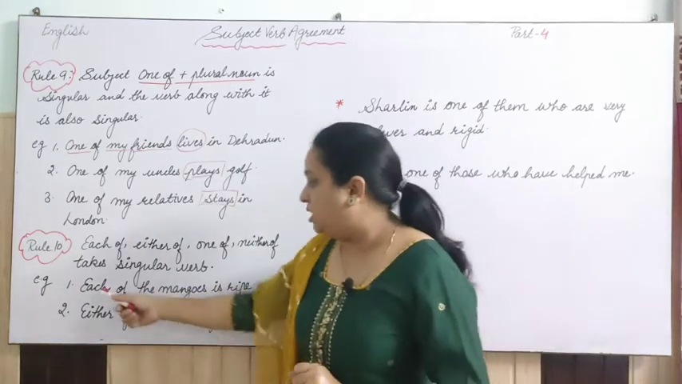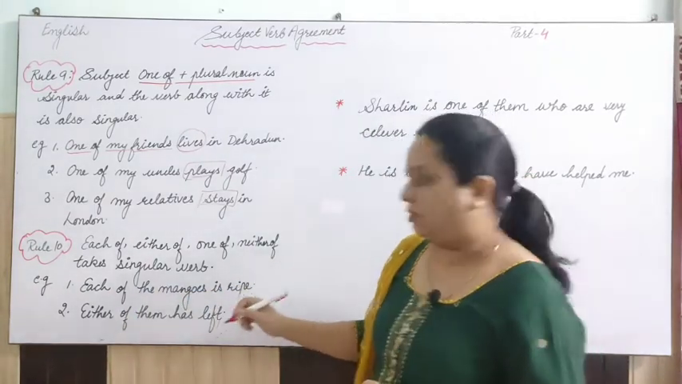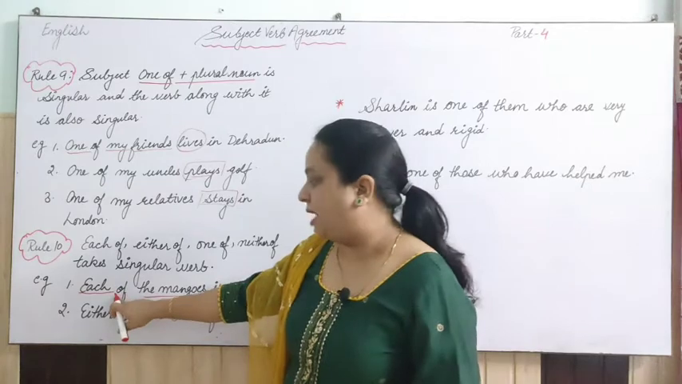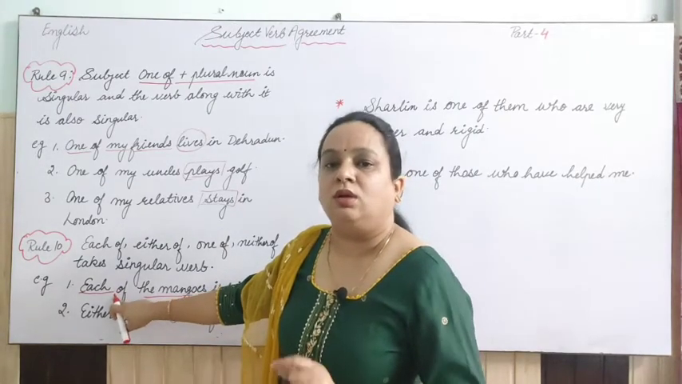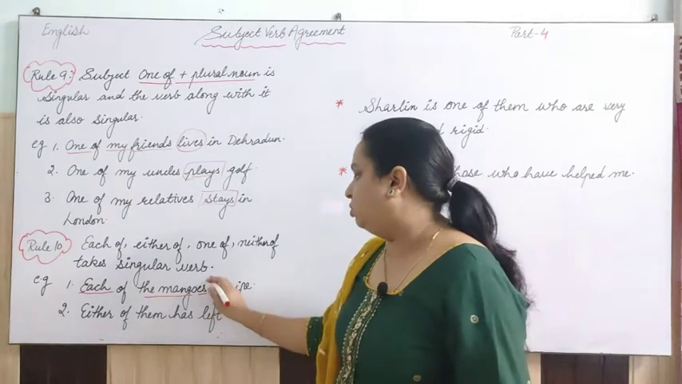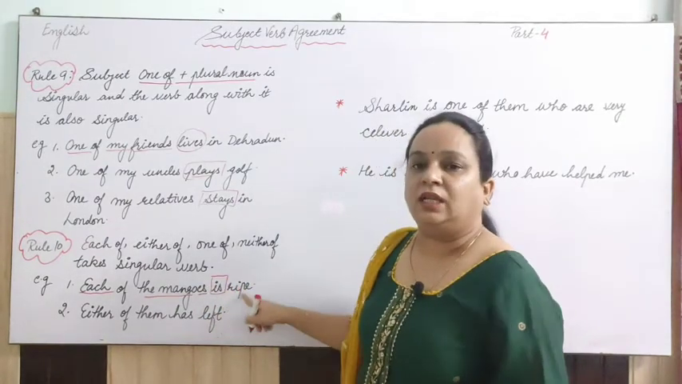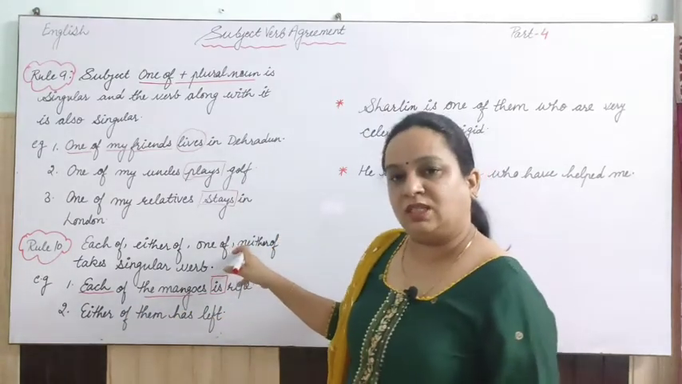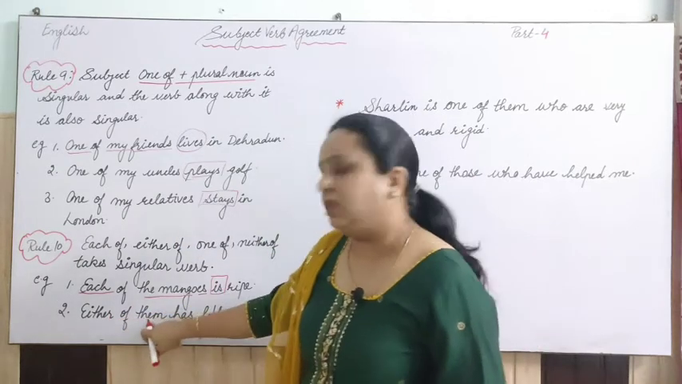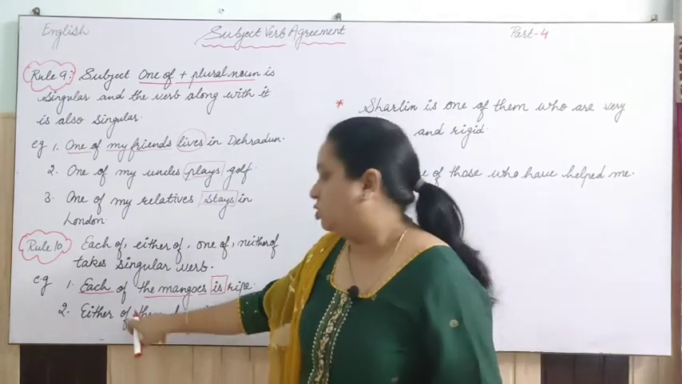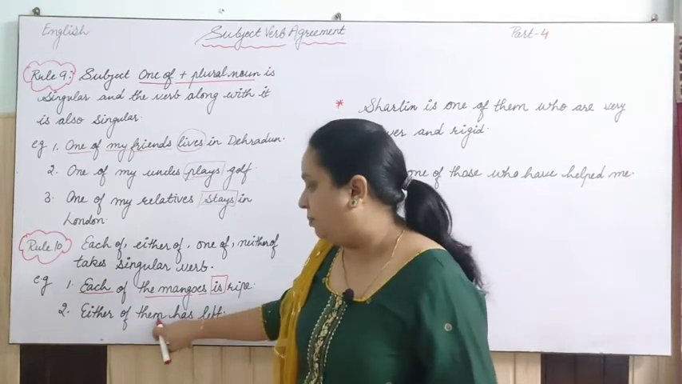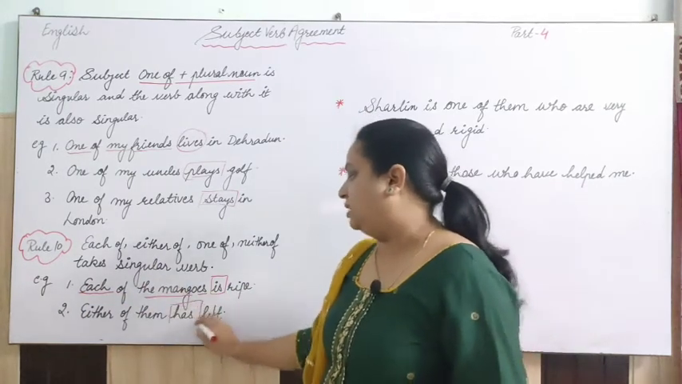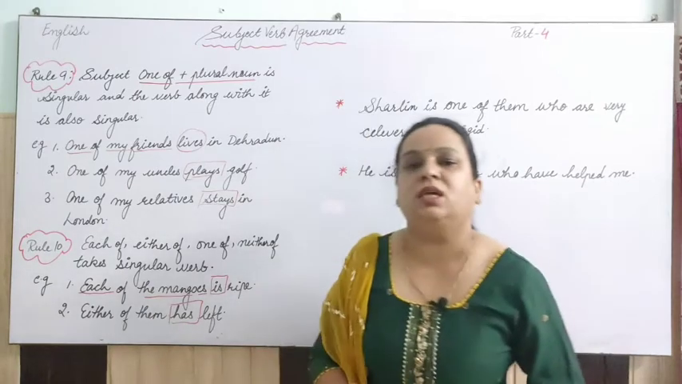Let's see, each of the mangoes is ripe. So it is each of, then the mangoes, which is plural, but when it is combined with each of, that works as a singular subject. So with a singular subject we have to use a singular verb, and then ripe. Next one is either of them has left. Same thing we have discussed here. That is either of with them. Them is a pronoun, plural, with either of. So we have to apply has here, because we will consider this either of them as a singular subject.